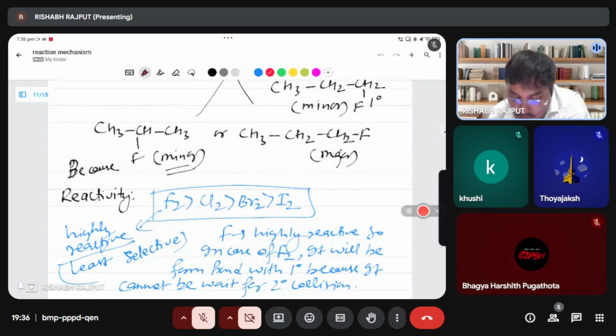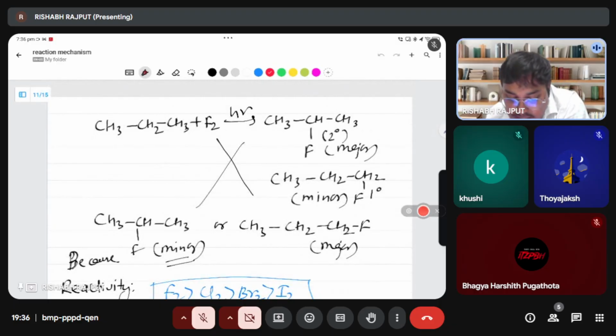See, actually, now here I have also written fluorine. If you take fluorine, what happens? You might think there will be a second degree major and minor also, no. So in the fluorine case, second degree is not possible. Only first degree is possible in the fluorine case.